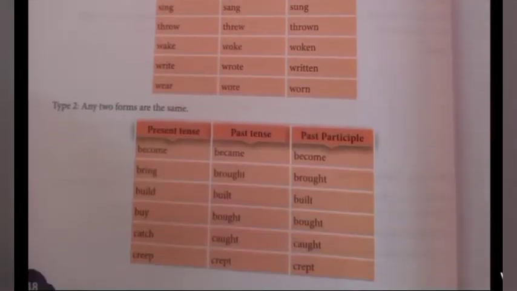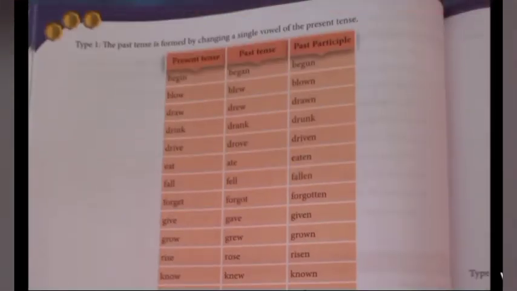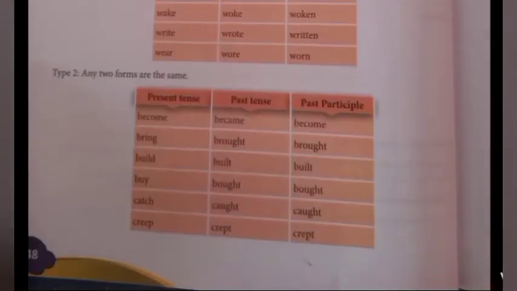This is the first type, and the second type is where any two forms are the same. In the first type, all three are different: the present tense, past tense and past participle columns are all different. But in some verbs, two forms are the same. See here, become is the present tense, became is the past tense, and the past participle is become. Bring, brought, brought. Build, built, built. So this is the second type.